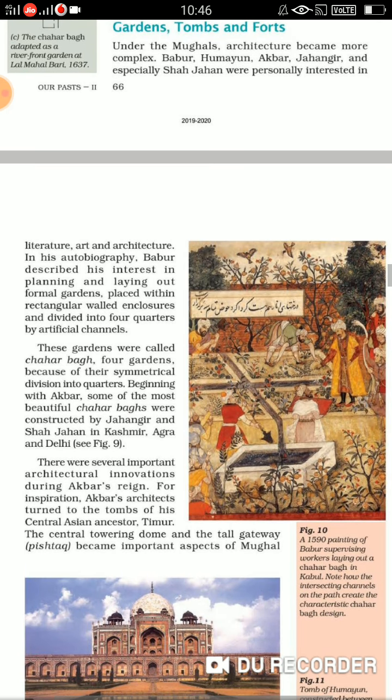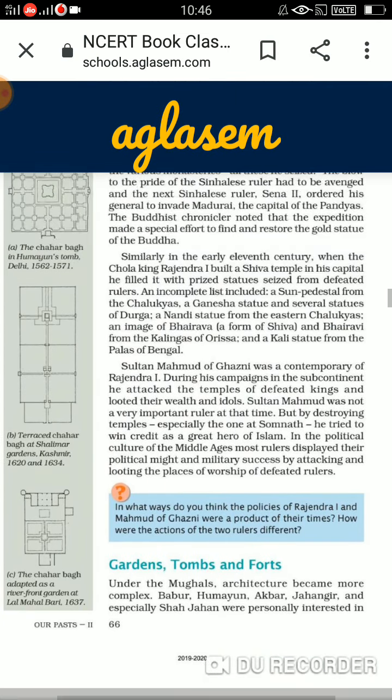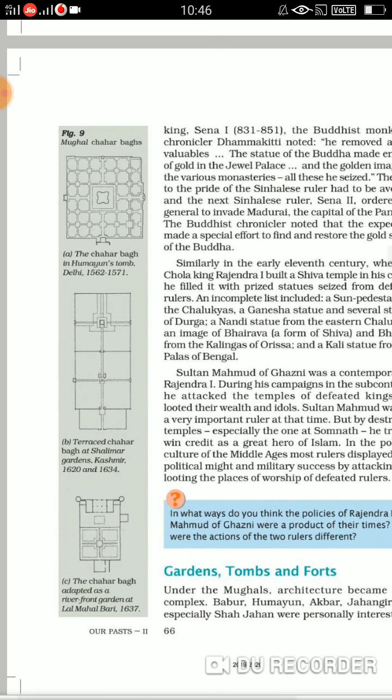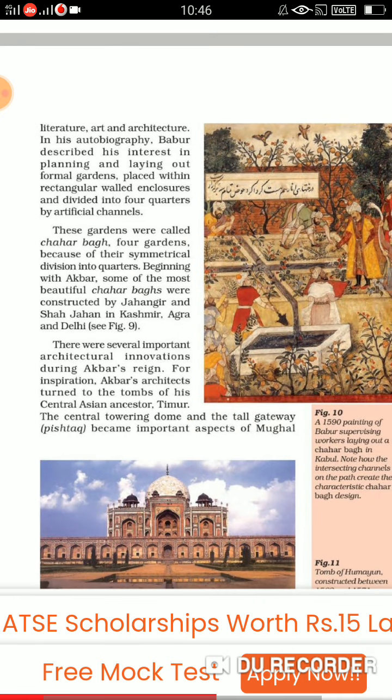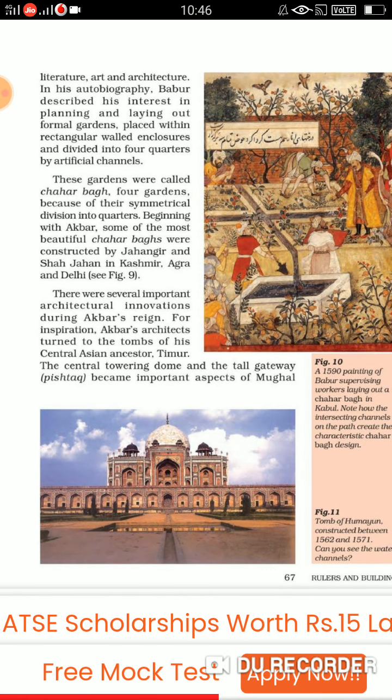The gardens at that time were known as Chahar Bags. So from here you can see the examples. Figure 9 is showing the Chahar Bags. Fine. Now what was there in the Chahar Bagh? 4 gardens. Because of their symmetrical division into quarters, that is why they were known as Chahar Bags. 4 gardens, divided into quarters on the basis of their symmetrical division.